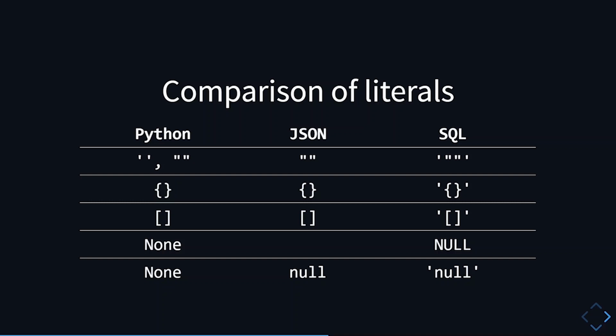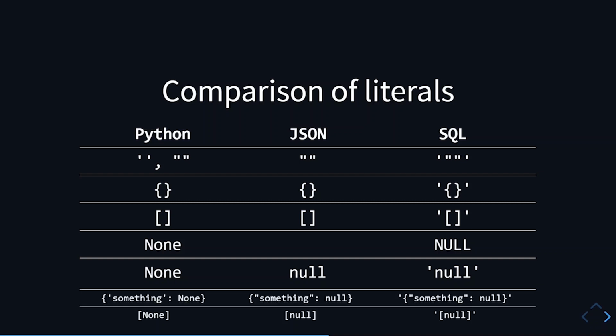So what you would do is you pass a callable that returns a fresh object every time. A simple example would be the dict class, which will return a fresh empty dictionary every time. This only happens if you want to store JSON null as the top level value of the JSON field. If you have JSON null in JSON objects or JSON arrays, well, there's no problem with that.